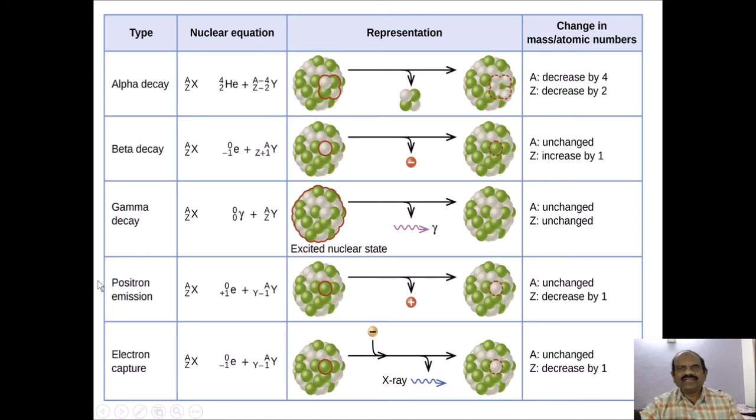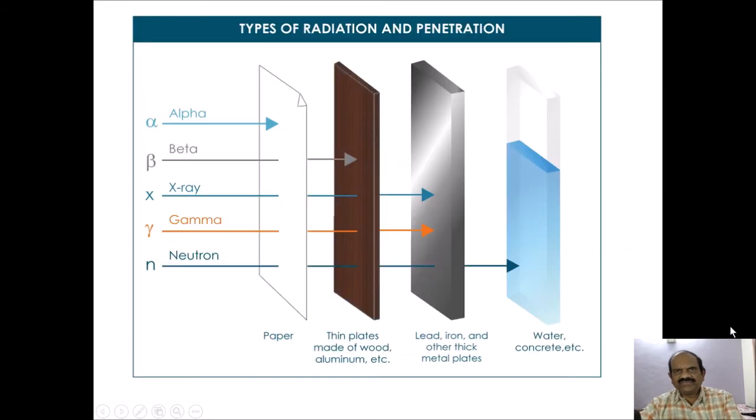As we have learned, they cause a change in the atomic mass and the atomic number, and this table shows the change in the mass and the atomic number. Similarly, the types of radiations have different penetrability.